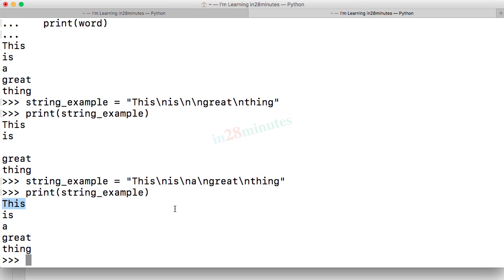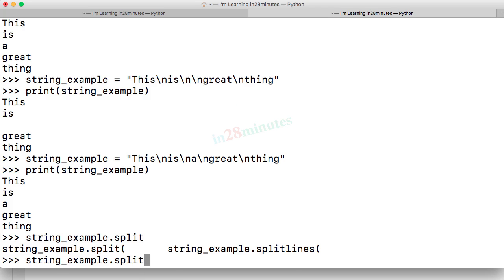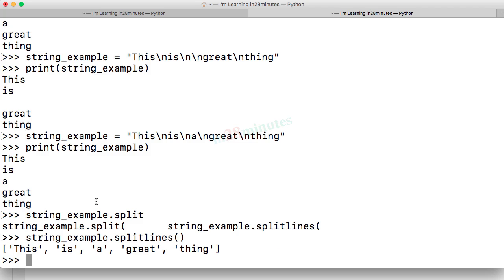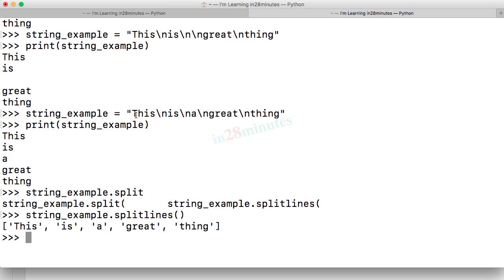There is another method which is present in the string. Besides the basic split method, there is something called splitlines. What the splitlines method does is it looks for \n, and it divides the string based on the new line characters. So you can see that splitlines would give you this, is, a, great string. So if you have a string which contains new lines and you want to divide it into a number of strings with each line as an individual element, the method you can use is splitlines.